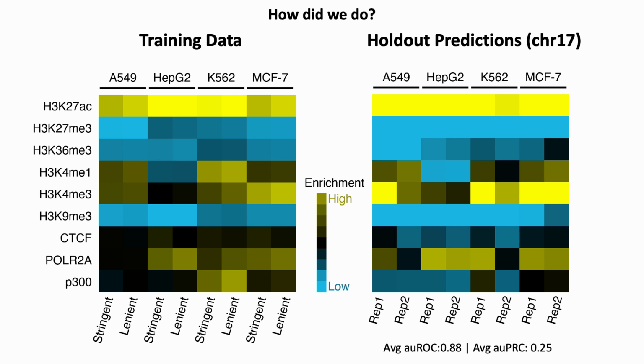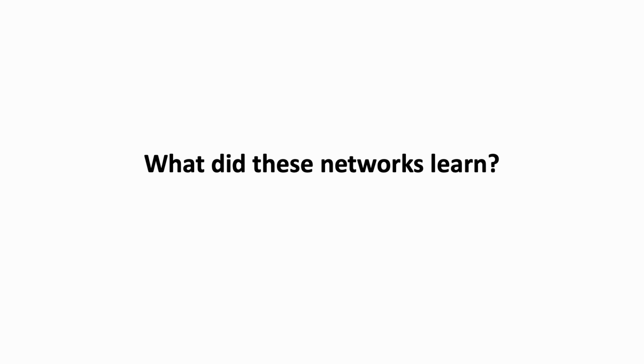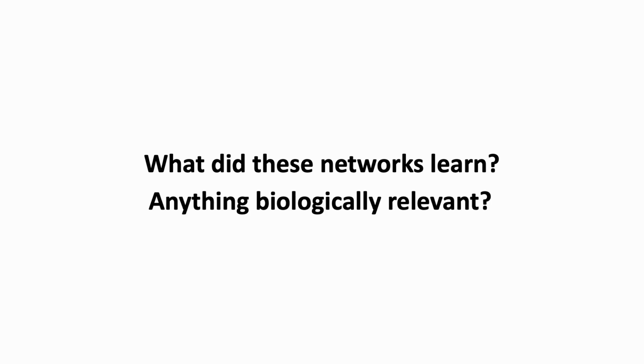But the overarching question is, once we have these networks, what did these networks actually learn, and whether or not anything it learned was actually biologically relevant? Because it's one thing to have a highly accurate model, it's another thing to ask whether this model learned any biology, or if it's functioning purely as modeling some sort of artifact within the data.